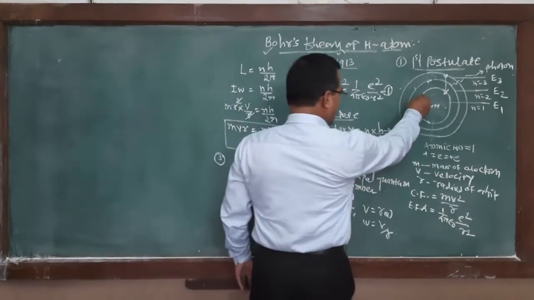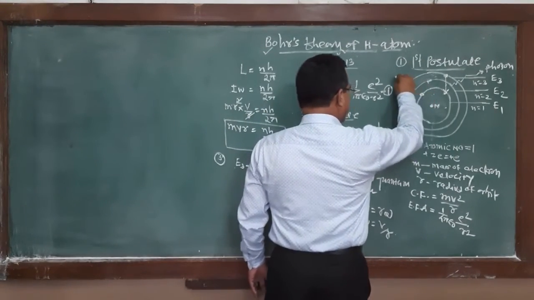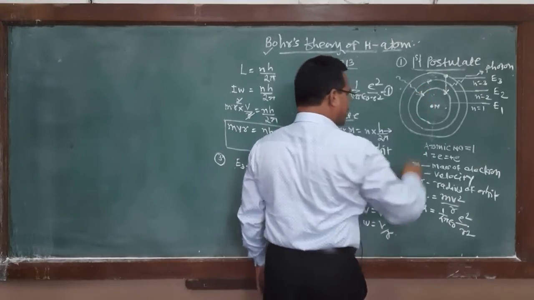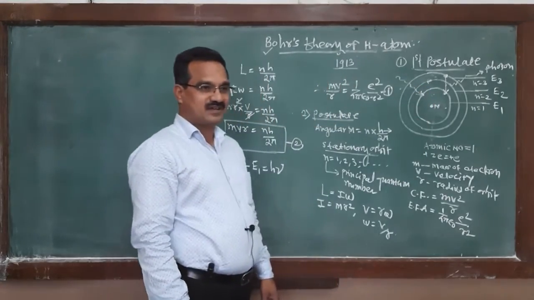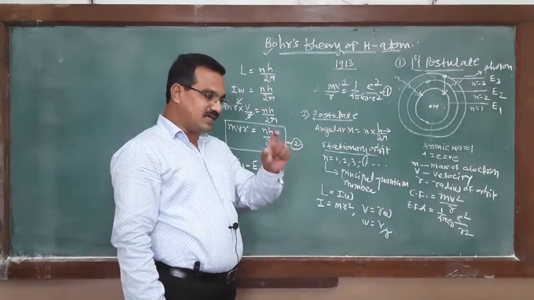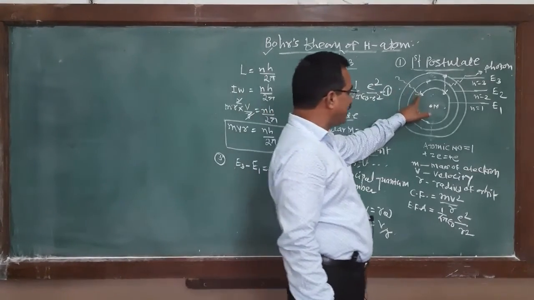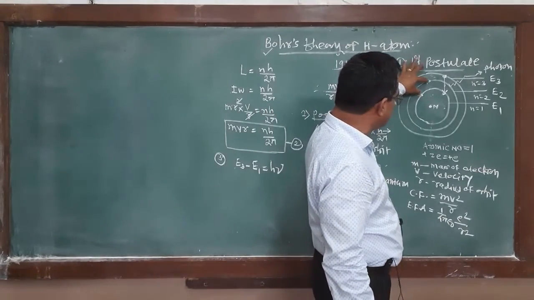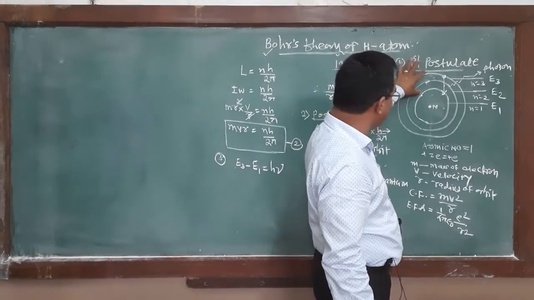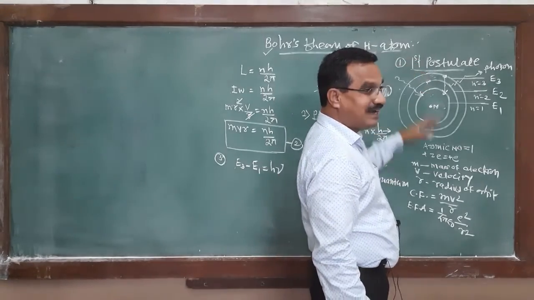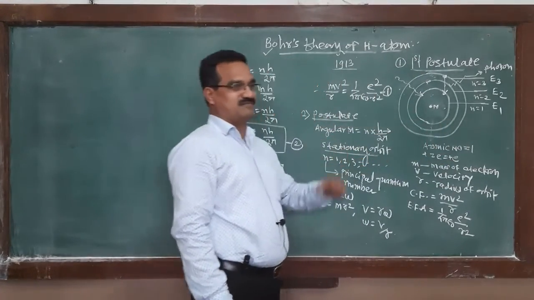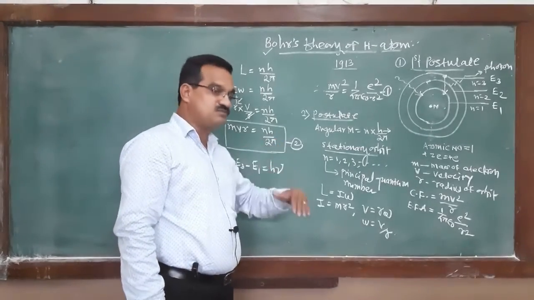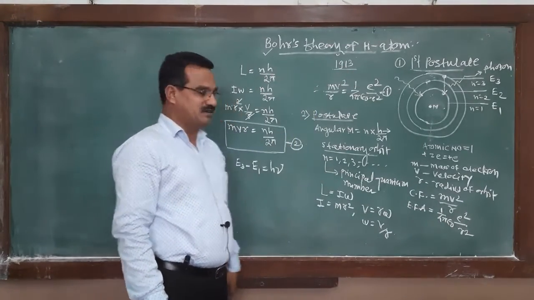If suppose the electron is at this point and a photon is incident on it, and if the energy of the photon is equal to the difference of these two energies, at that time the photon is absorbed and it jumps to the higher orbit.